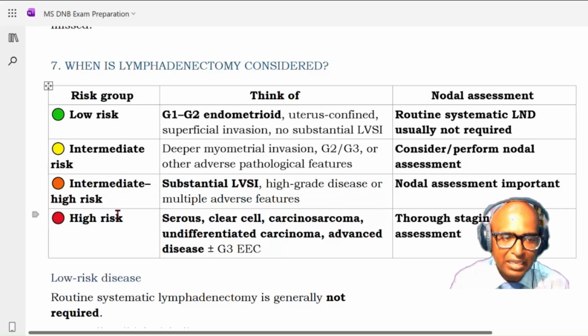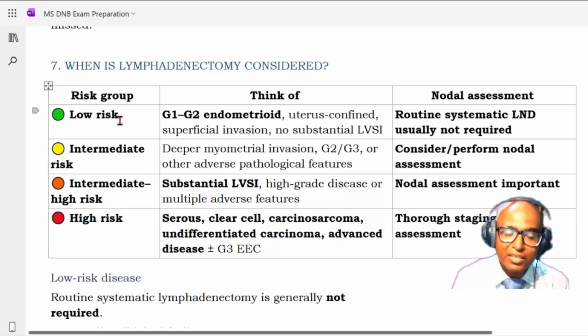Intermediate and intermediate high, and then there is a high risk. Okay, so what comes in which risk? Because your adjuvant treatment, your lymph node dissection, all will depend upon which type you are dealing with. Whether it is a low risk disease, an intermediate risk disease, an intermediate high risk or high risk.